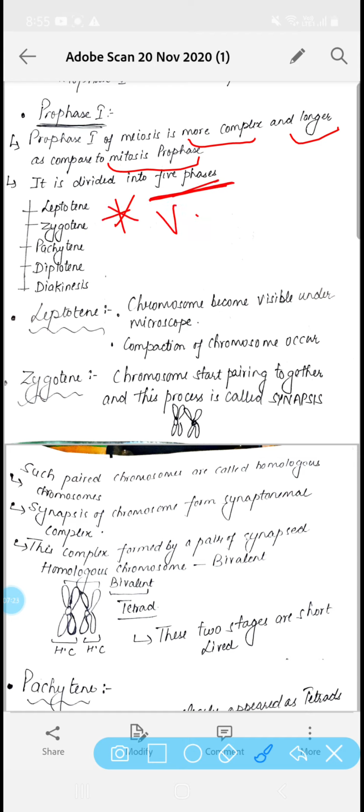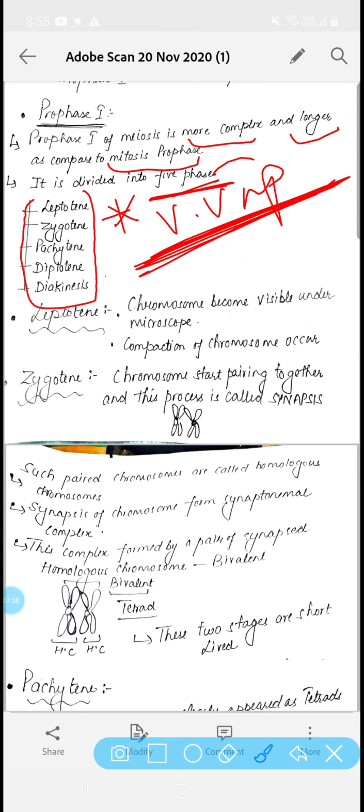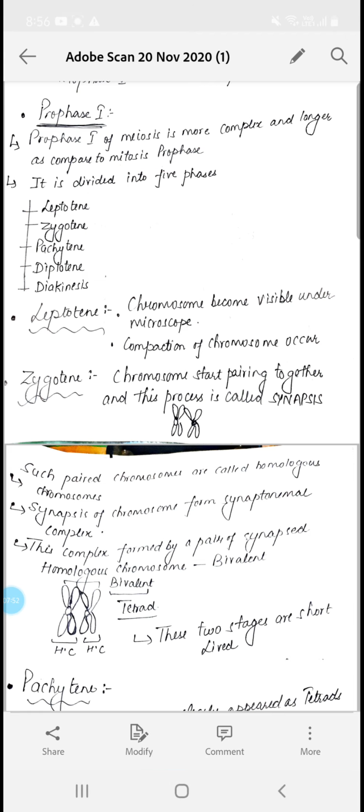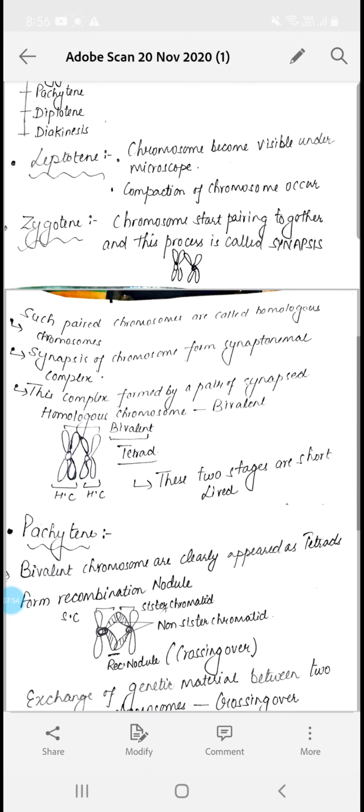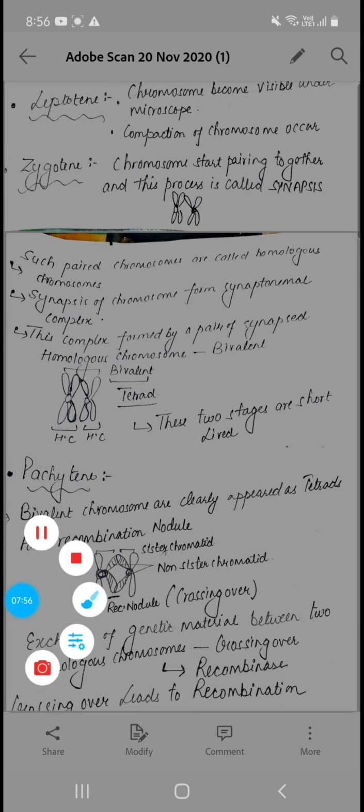Again, a very important topic for your NEET exam. You have to learn all these stages in serial order. And the second type of question is the characteristic feature of each stage, which we will further discuss. These characteristic features are very important for your NEET as well as for your class 11th board exam. So let's begin with the first stage, that is the leptotene stage.